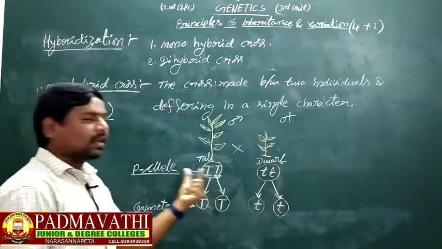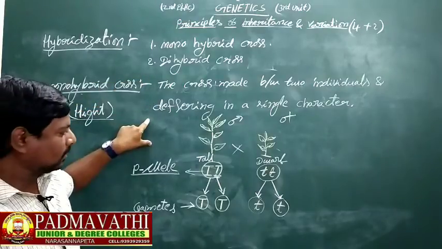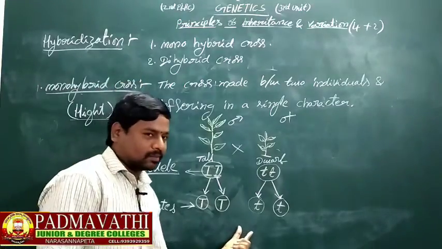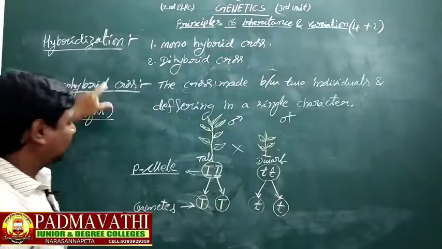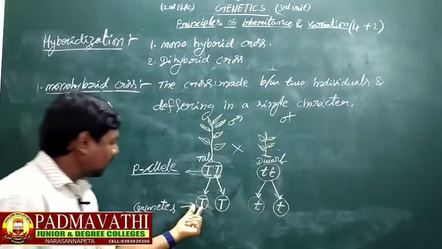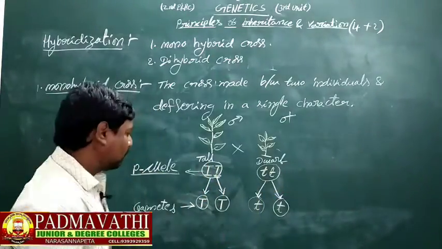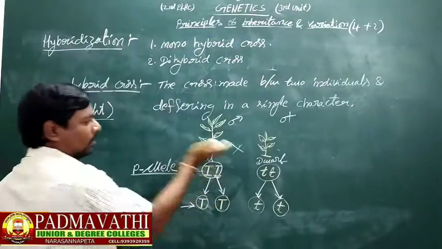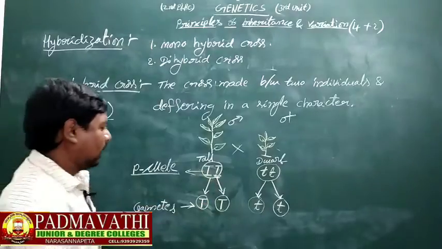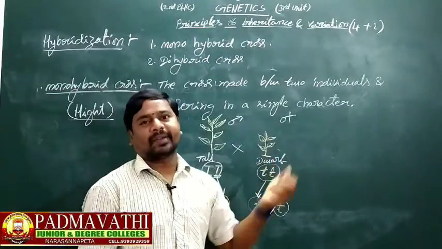These are called gametes. So one is male, another one is female. In Mendel's monohybrid cross, two gametes are produced from each character. Here big T and big T gametes are produced from the tall character, and here small t and small t gametes are produced from the dwarf character.